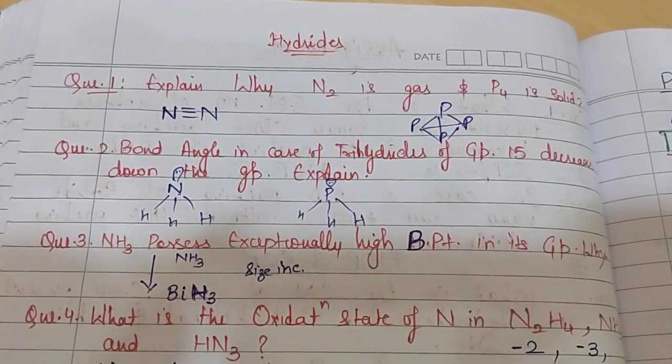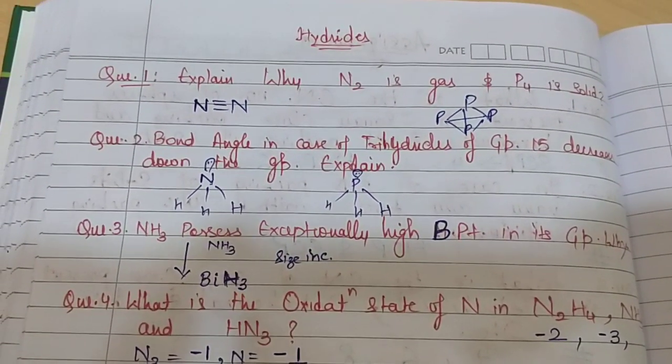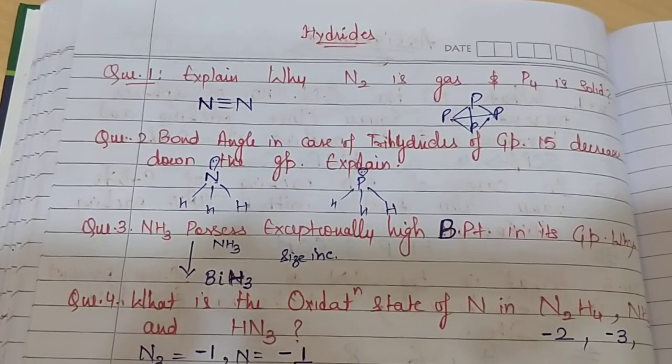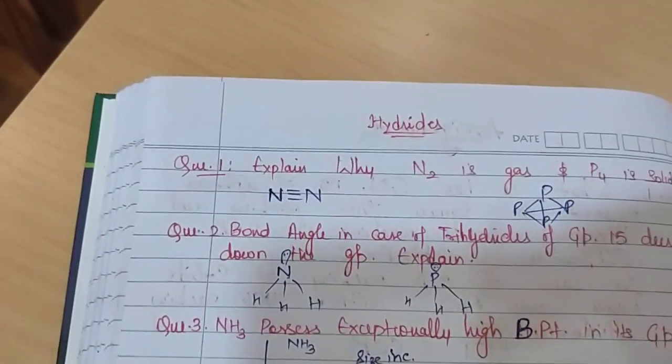In this question you will have to first discuss the structures. You will have to draw the structures of both N2 and P4, and you will be discussing it like that.